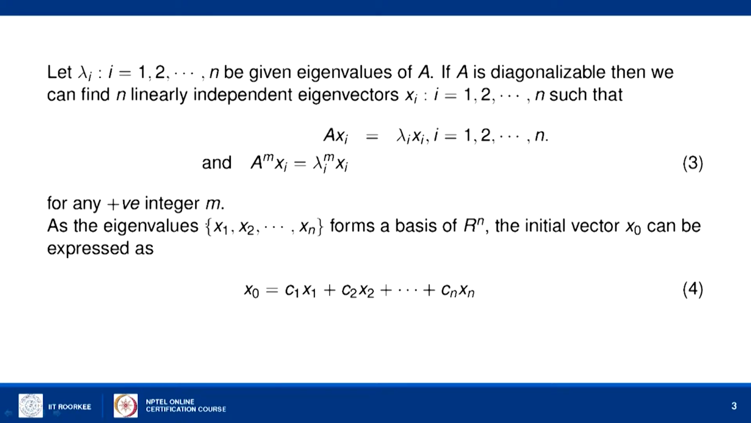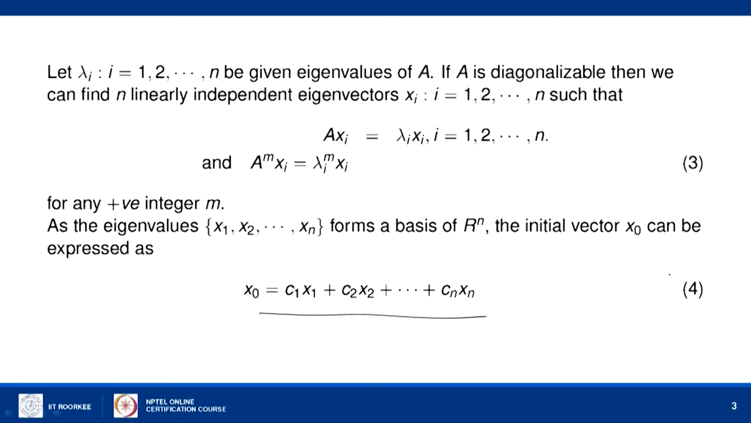And because we have n linearly independent vectors in Rn, they will form a basis in Rn. So, any vector can be written as a unique linear combination of the eigenvectors. The initial condition x naught is a vector in Rn, so it can be written as C1 x1 plus C2 x2 etcetera, up to Cn xn, as given in equation 4.